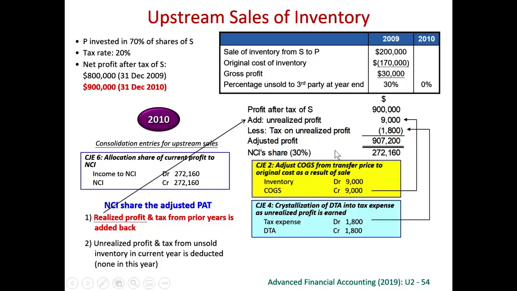We don't adjust. But for the retained earnings, we share between parent and non-controlling interest, because retained earnings is the retained earnings for the parent only, right? So therefore, we cannot adjust the profit figures, the sales figures, etc. in the individual journal entry, and therefore we can only adjust here. So we debit profit to NCI and we credit NCI for the adjusted profits.